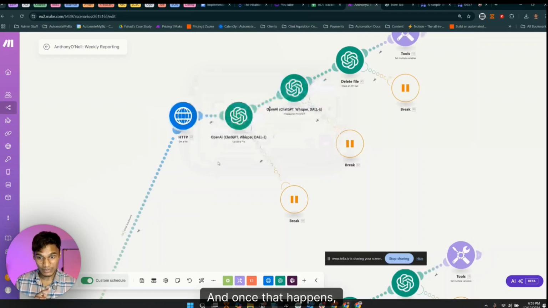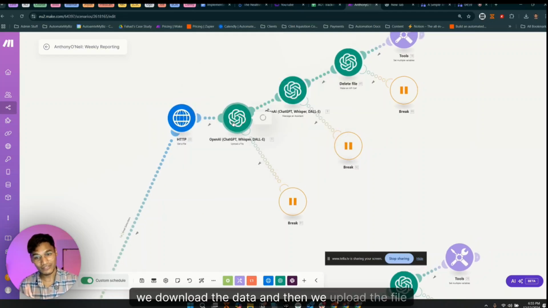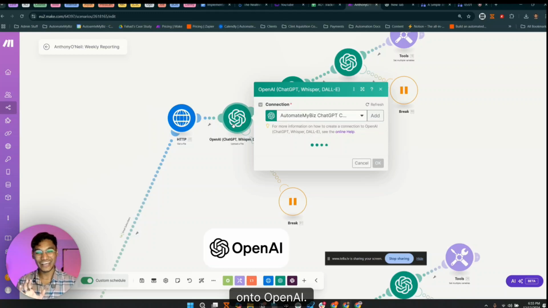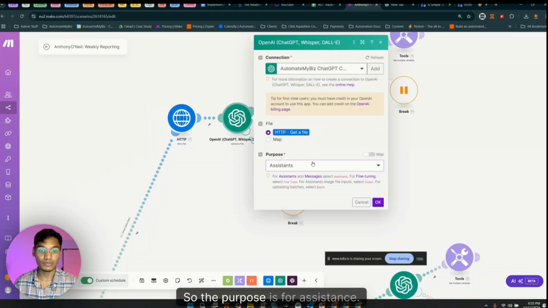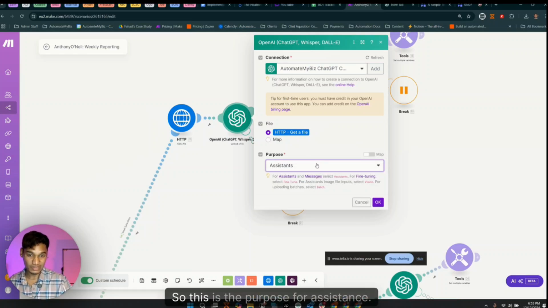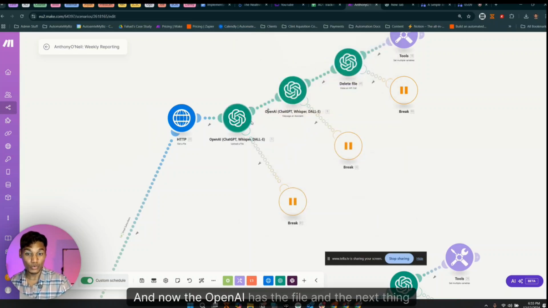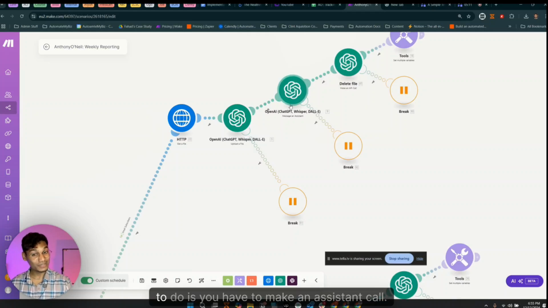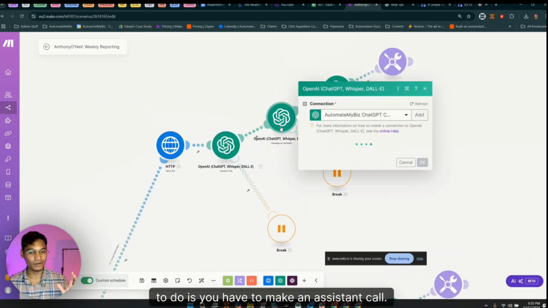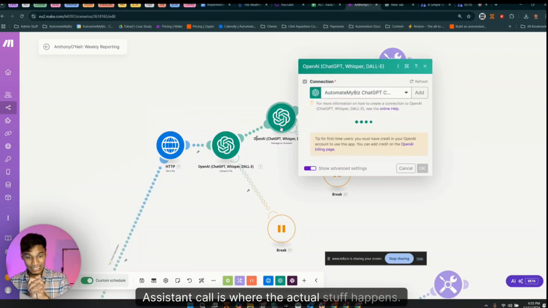All right. And once that happens, we download the data and then we upload the file onto OpenAI. So the purpose is for assistants. You're like, hey, this is the purpose for assistants, connect the data, and now OpenAI has the file. And the next thing to do is you have to make an assistant call. Assistant call is where the actual stuff happens.